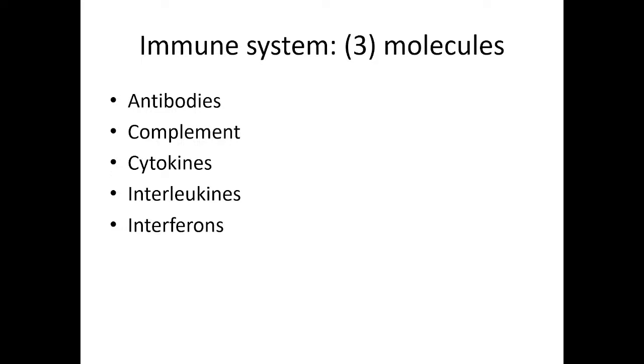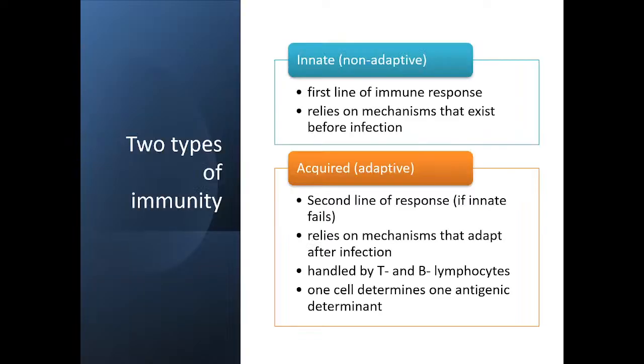Then we have the antibodies, the complement system, and the interferons. So as rightly told by you, we will be discussing this first. One is innate immunity and the other one is the acquired or the adaptive immunity.